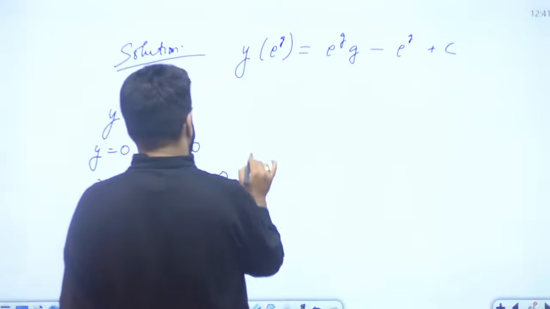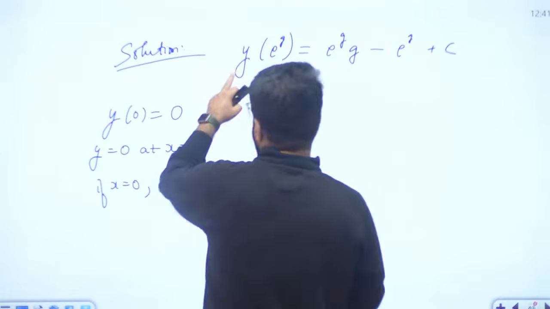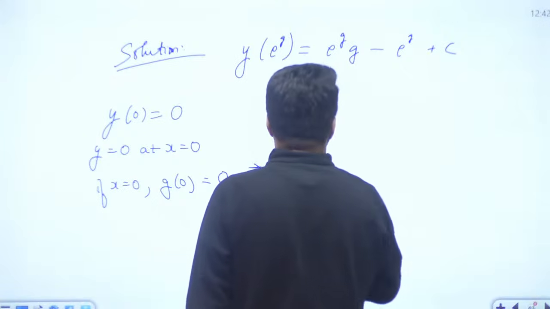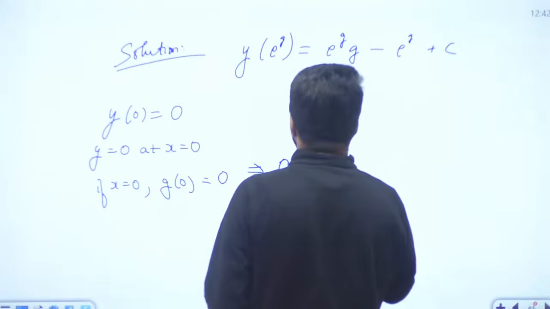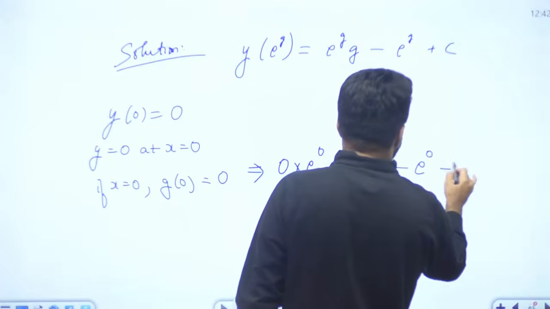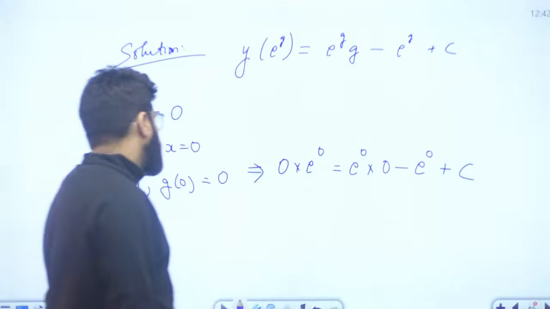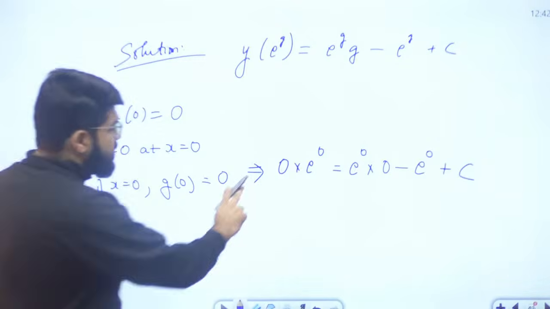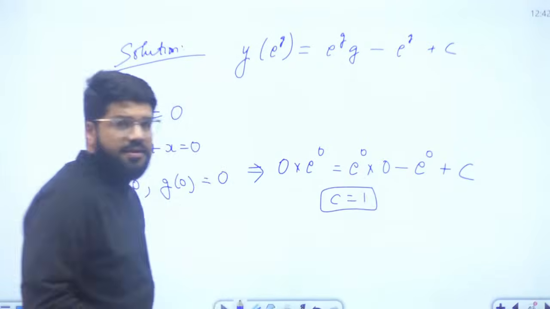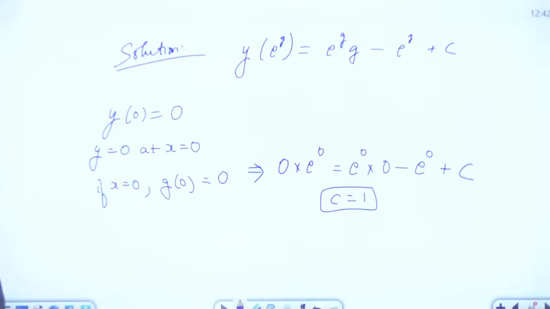So when we put all this in, you will get y be 0. Then e raised to the power g, which will be 0, is equal to e power g into g minus e power g plus c. This is 0, but this will be 1. So solving, you get the value of c equal to 1.